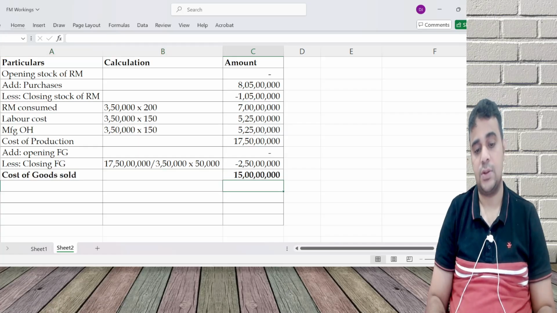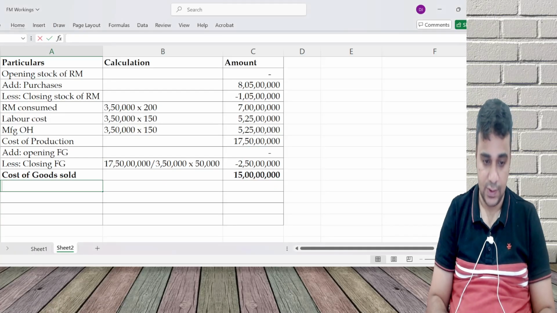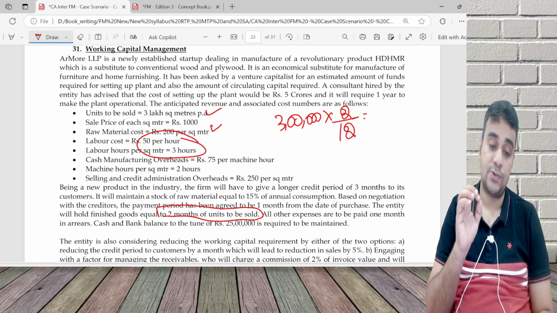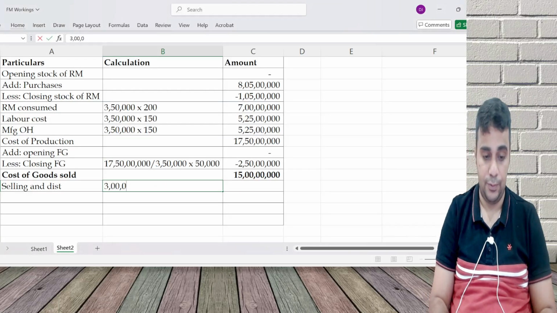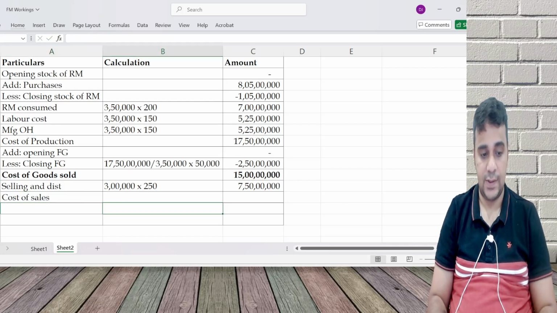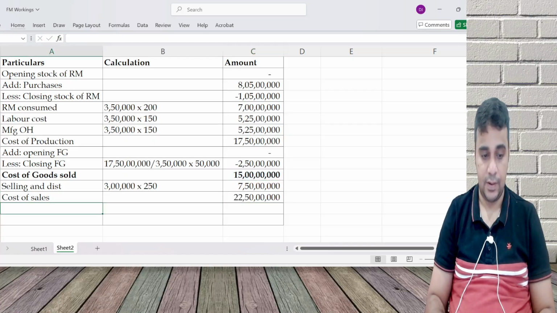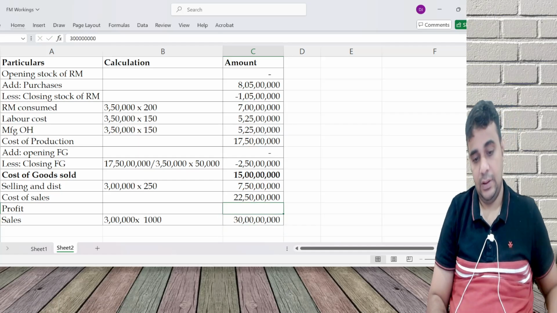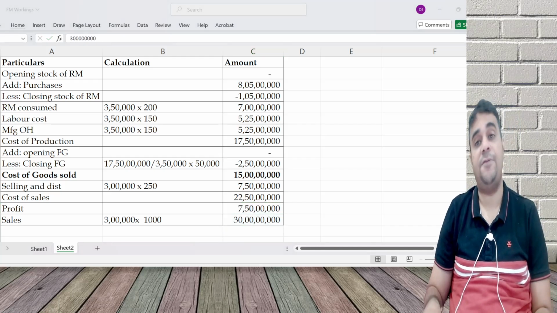Cost of goods sold, COGS. Selling and distribution overheads is 250. Selling and distribution overheads is only for units sold. It's always for units sold. 3 lakh into 50. Then cost of sales, and profit and sales. Sales is 3 lakh into 1000, and profit is 750 lakhs.